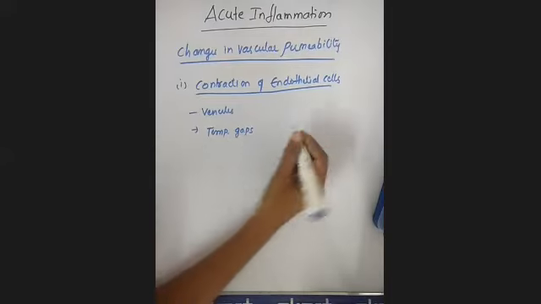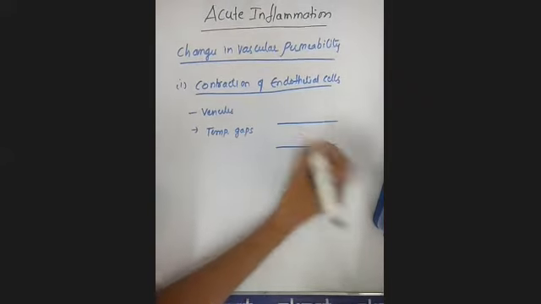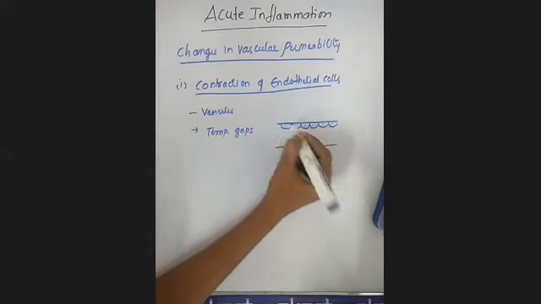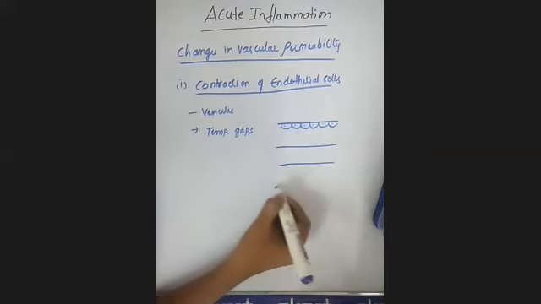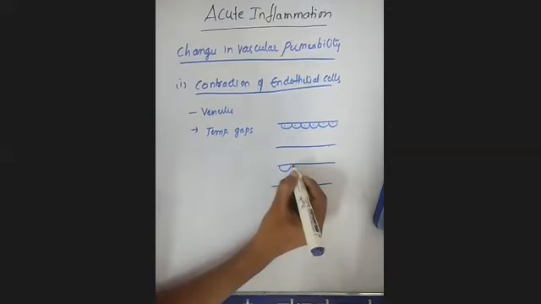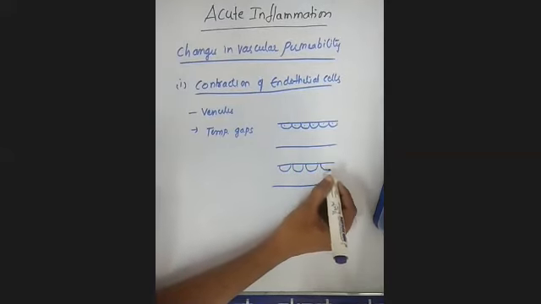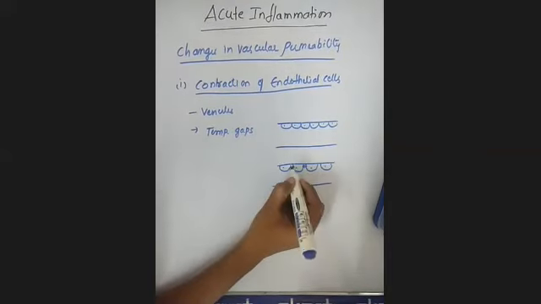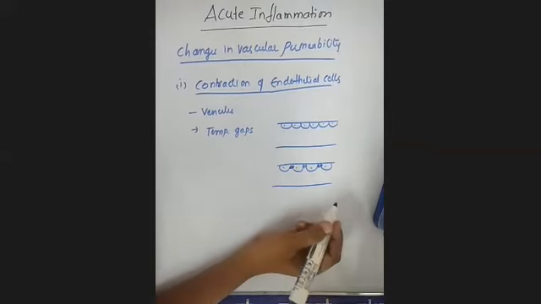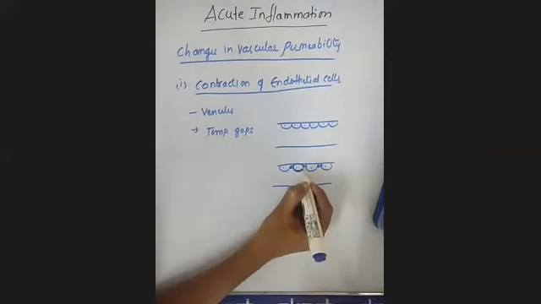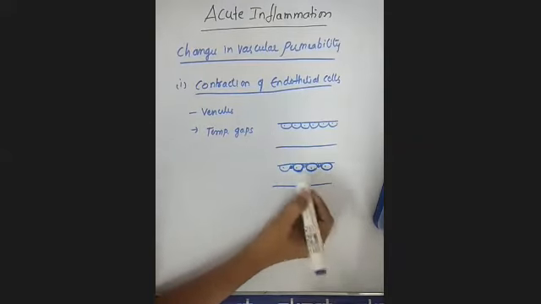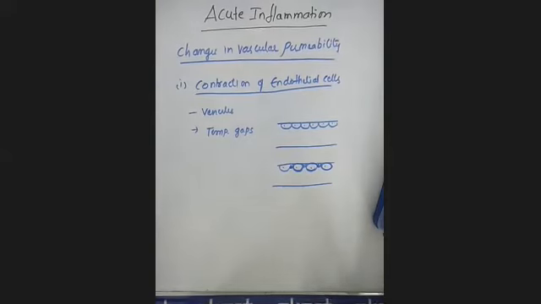Due to the contractions. Clear? I told you already, this is a normal blood vessel with endothelial cells like this. Here, because of acute inflammation, there will be temporary gaps like this. We call these temporary gaps, which are formed between the endothelial cells. Why? Because these endothelial cells are undergoing contractions. As they contract, temporary gaps are formed between the endothelial cells.